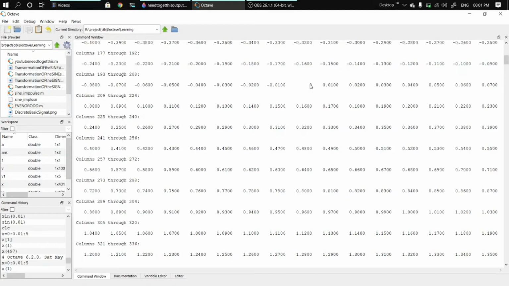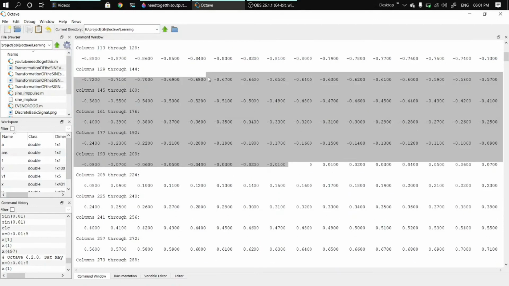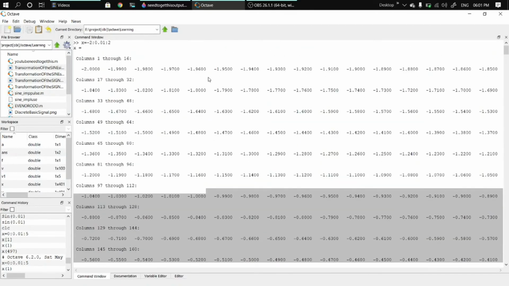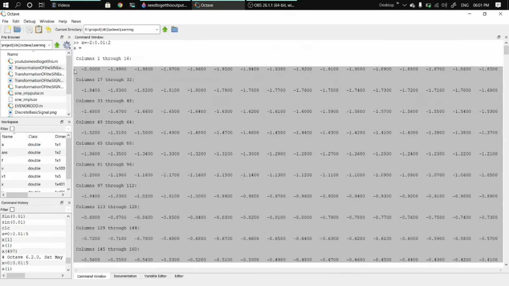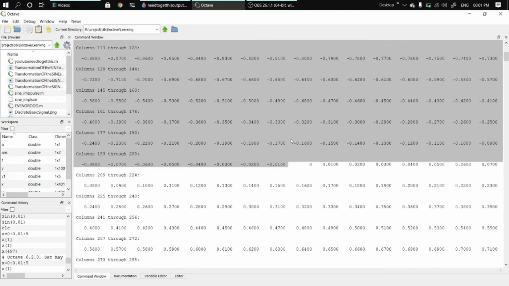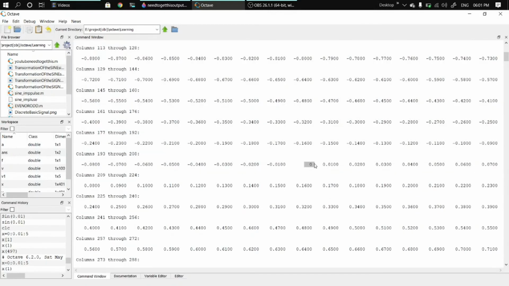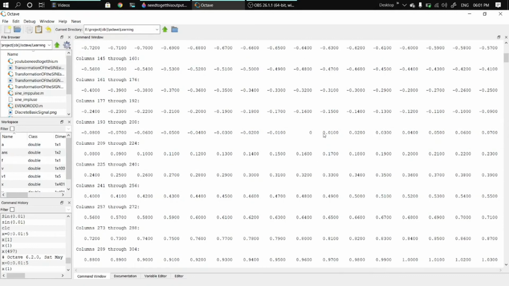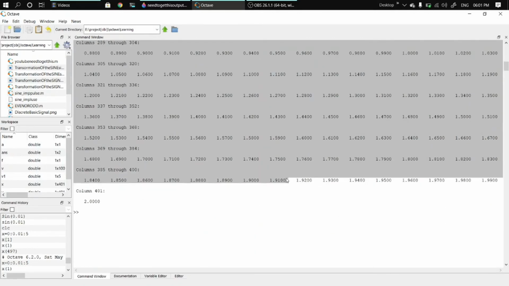Now we want the output to be 0 for all the other values, and only this 0 has output 1.